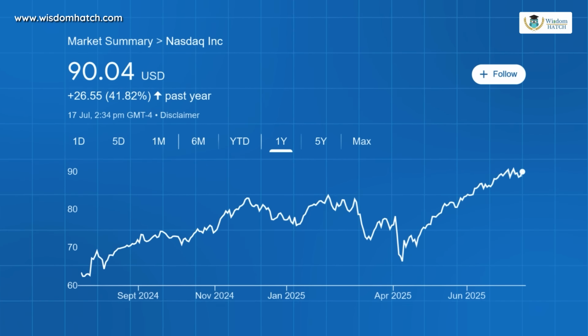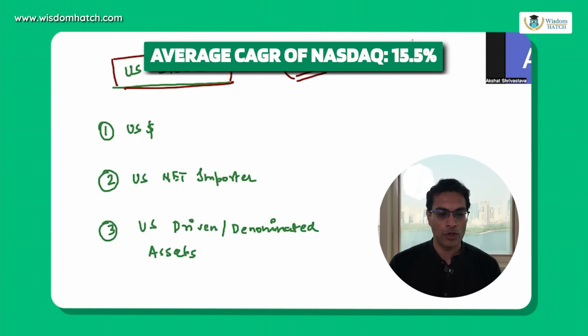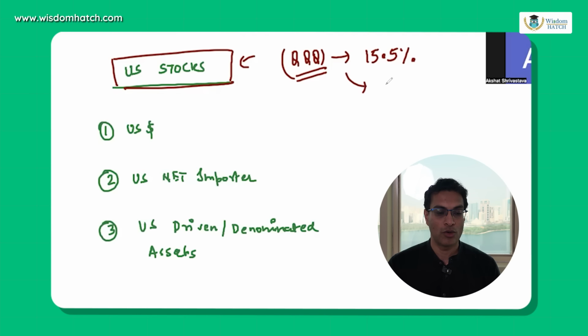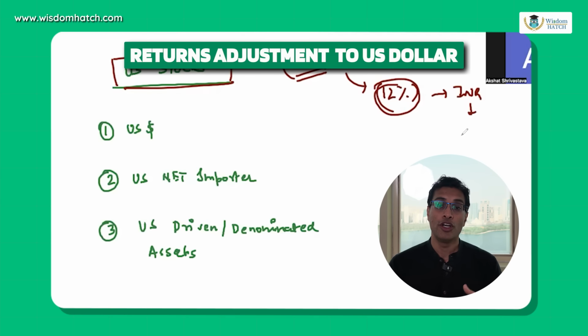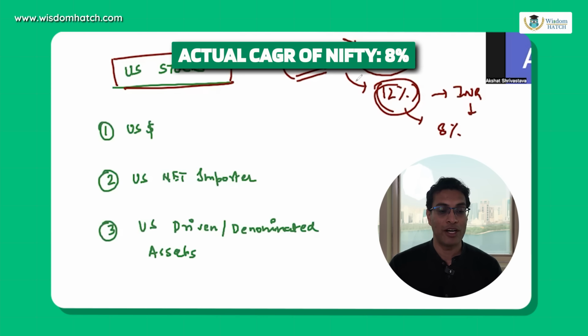For example, in dollar terms, over the last 10 years, the average CAGR for QQQ has been 15.5%. But for the Indian market, it's much lower. And now some of you would disagree that, okay, fine, you're saying that Indian market gave like 12%, but this 12% is in INR terms. Okay, so you have to adjust it to US dollar. So on an average in the last 10 years, INR has fallen by roughly 4% every year compared to US dollar. So this return is 8%, and for the US stock market or US tech index, it's 15.5%.